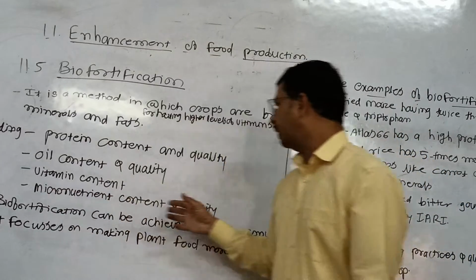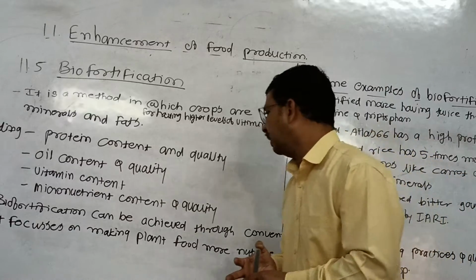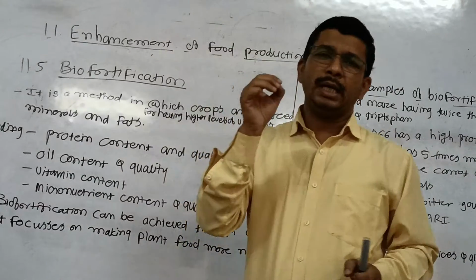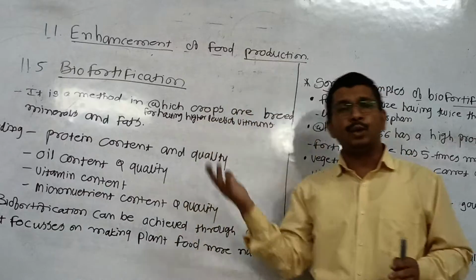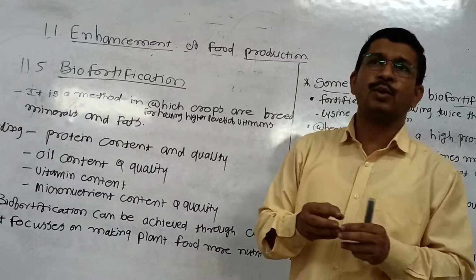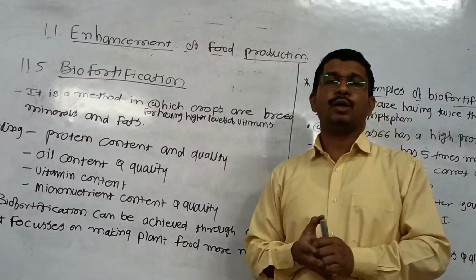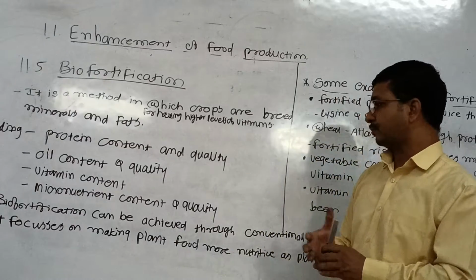Then micronutrient content and quality. I told you protein, vitamins and some micronutrients are also required for the development of the body or development of human beings.